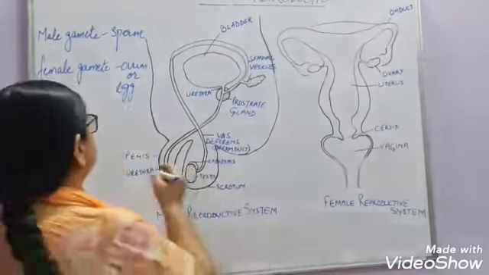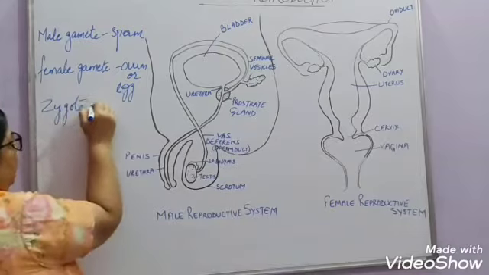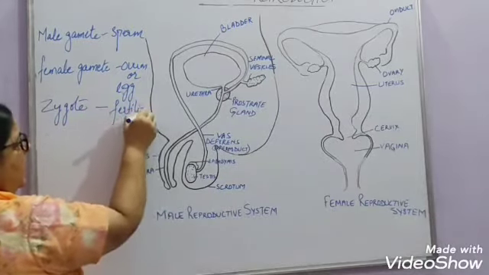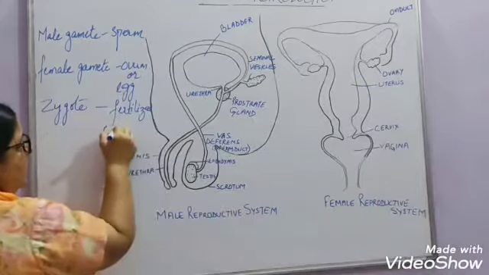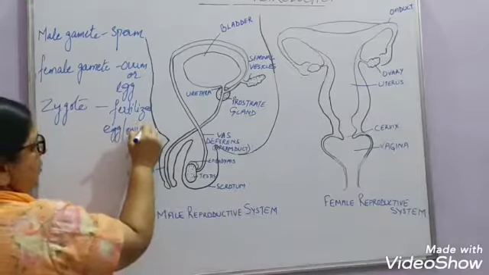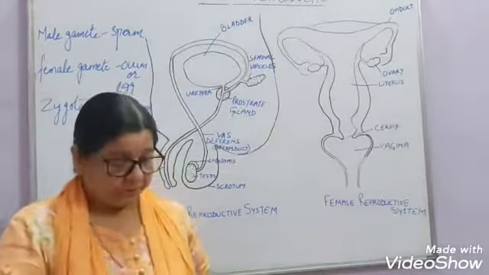So the zygote is actually the fertilized egg or the ovum, right? Either we call it the egg or the ovum. The plural of ovum is called ova.